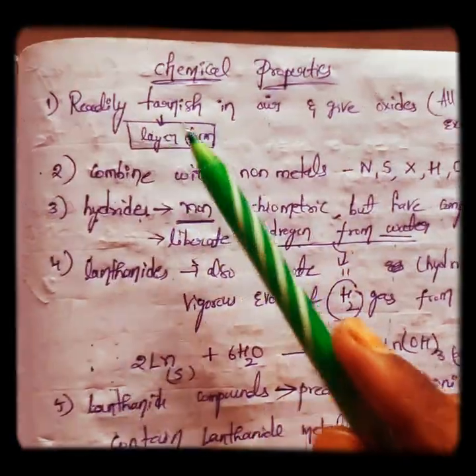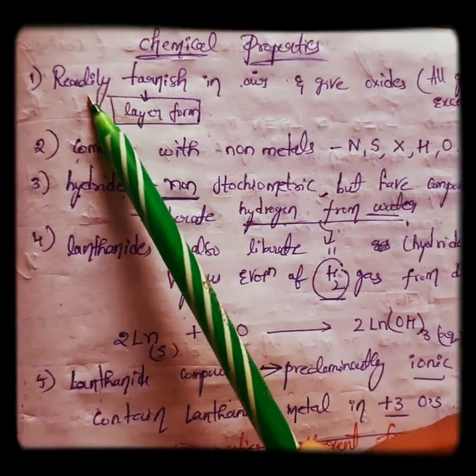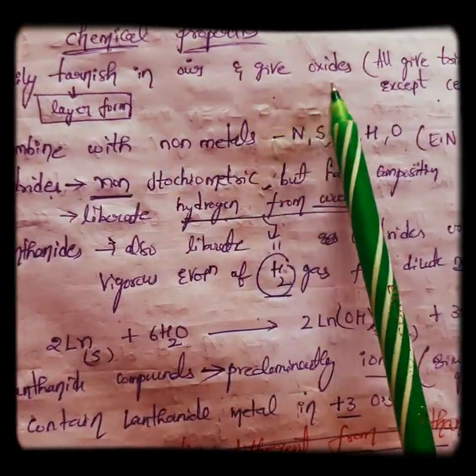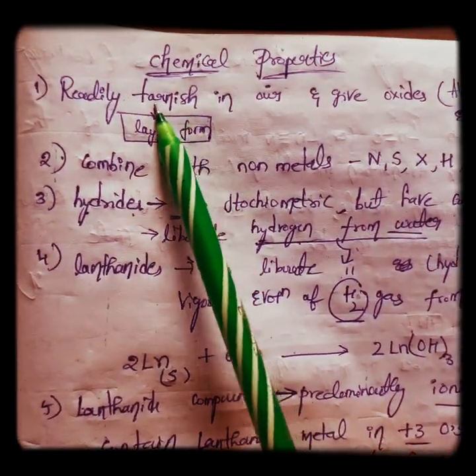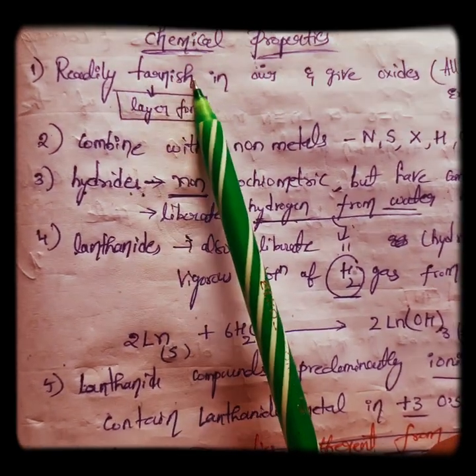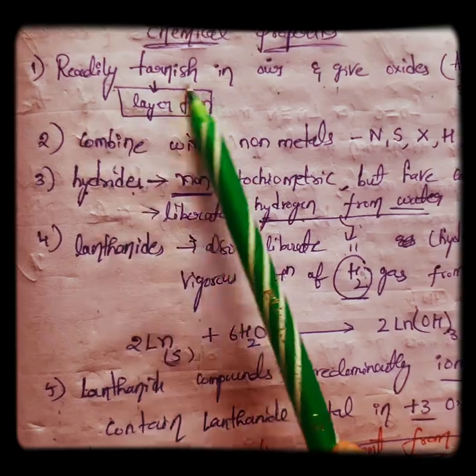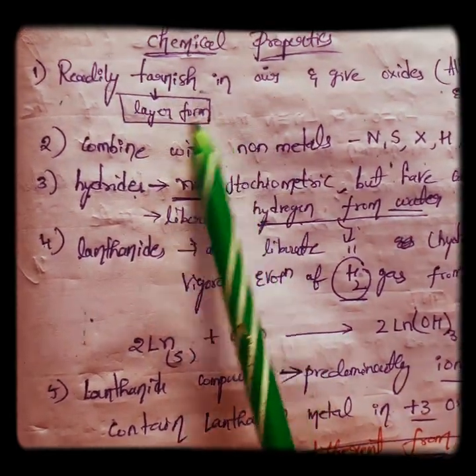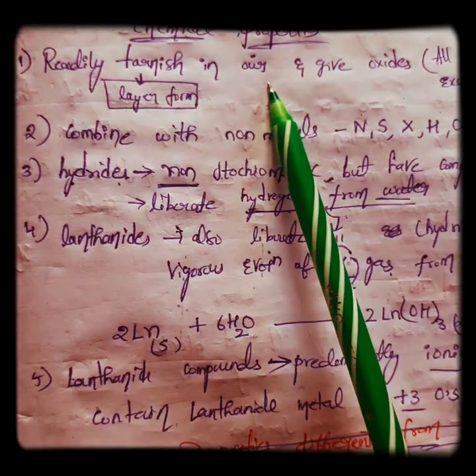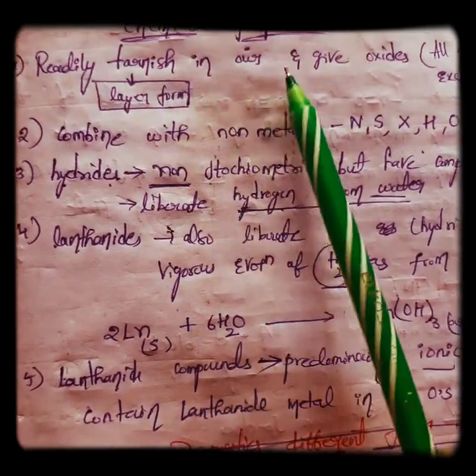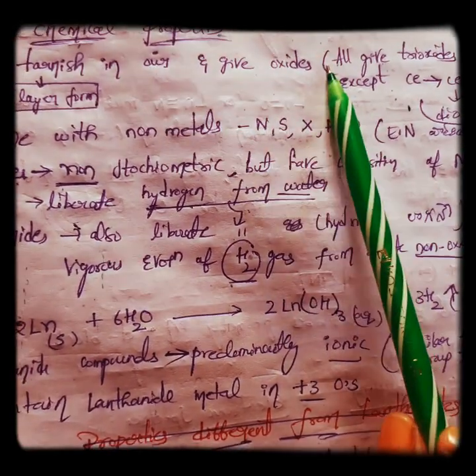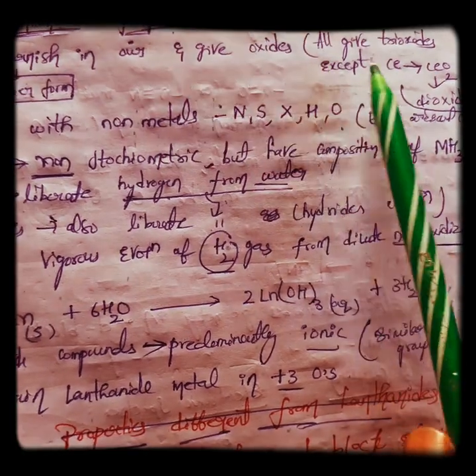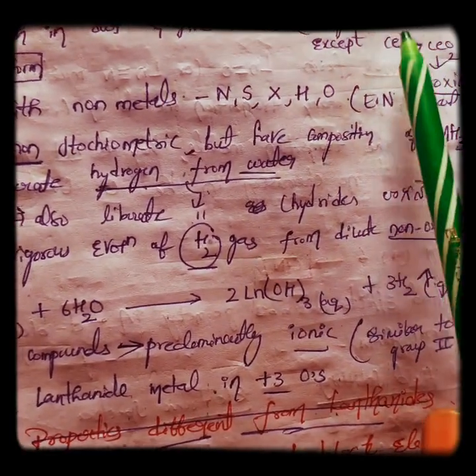The chemical properties are quite important. Next, these lanthanoids readily tarnish in air and give oxides. What is tarnish? Tarnishing means the ability to form a layer. Whenever the lanthanoids are exposed to air, they readily form a layer and give oxides. This is the most important point, friends: all the lanthanoids give trioxides except cerium. Cerium gives only dioxide. This is important.